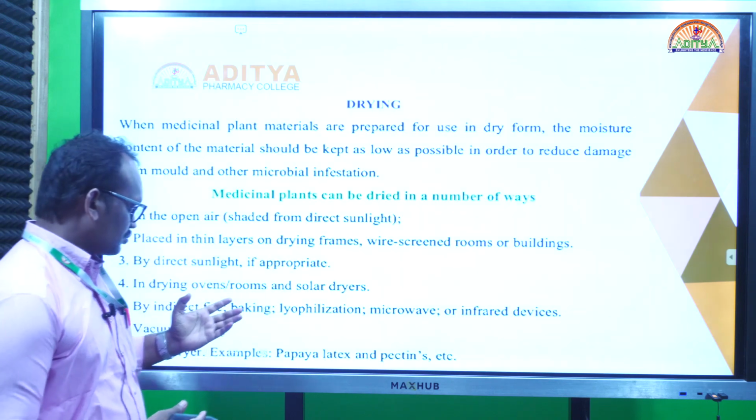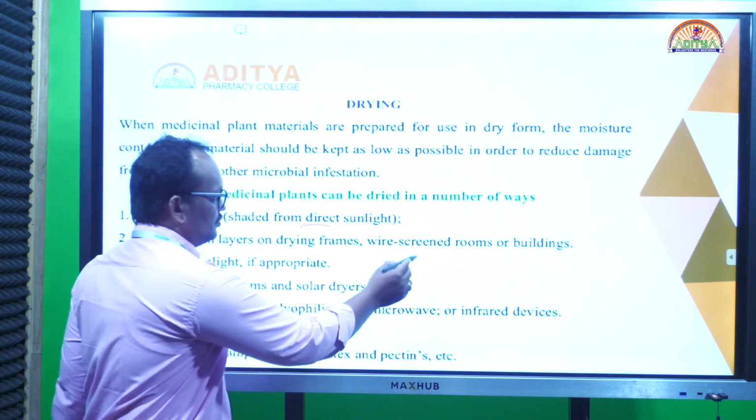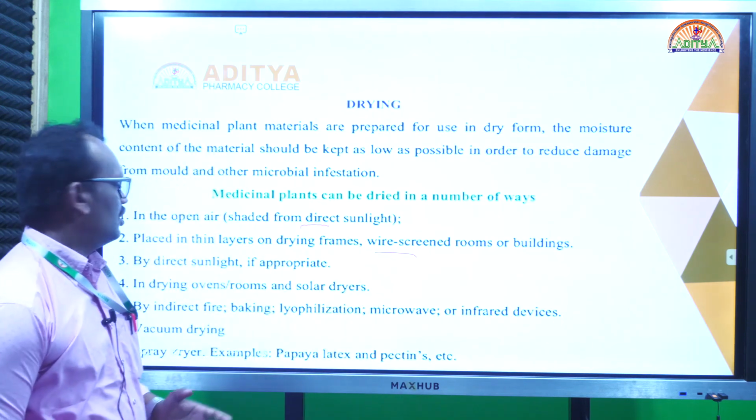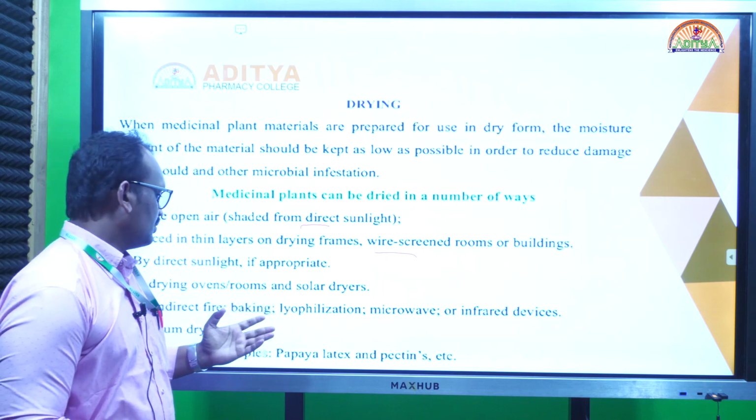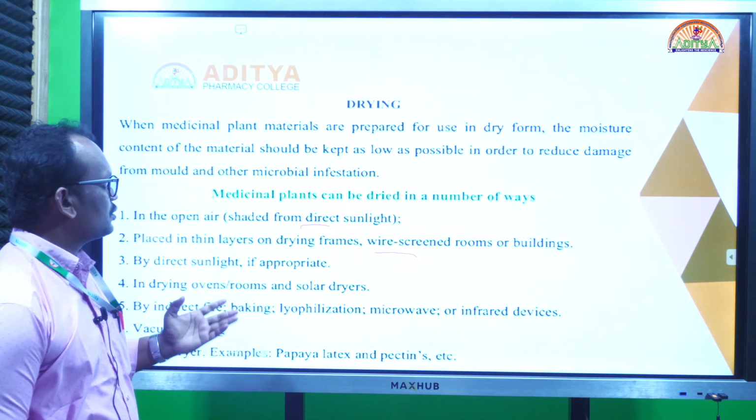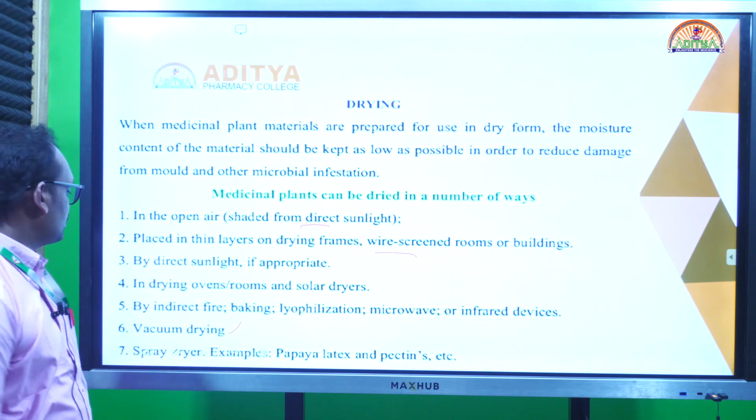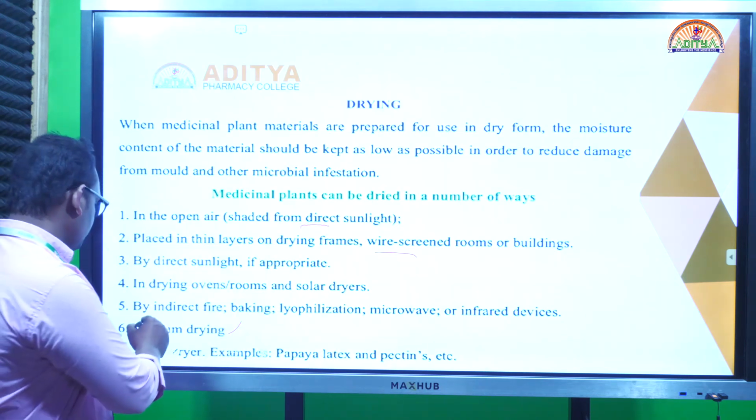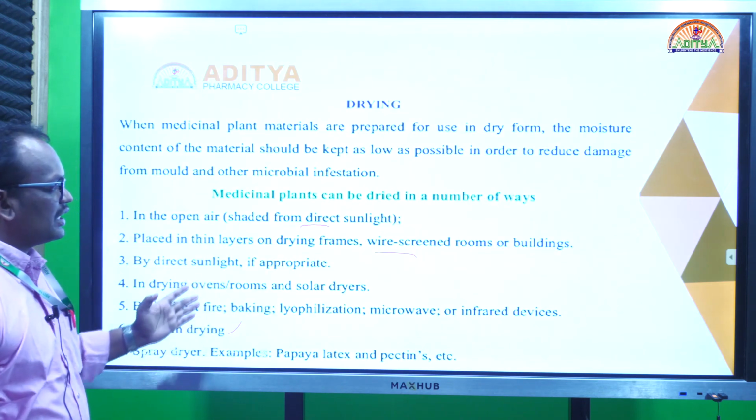Sometimes we use direct sun drying, sometimes drying with hot air rooms, and sometimes we dry in the shade. We use different techniques to dry the plant material. In artificial drying, we use vacuum dryers, tray dryers, and spray dryers. We use different techniques to dry the plant material.